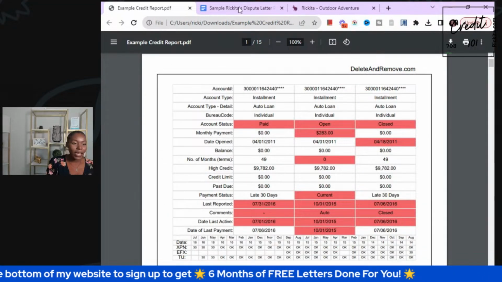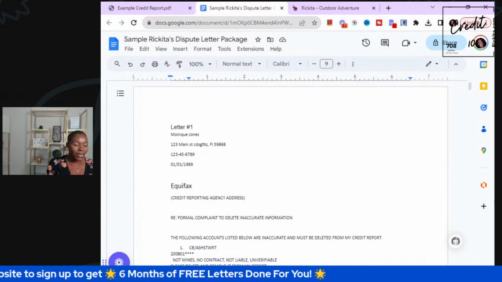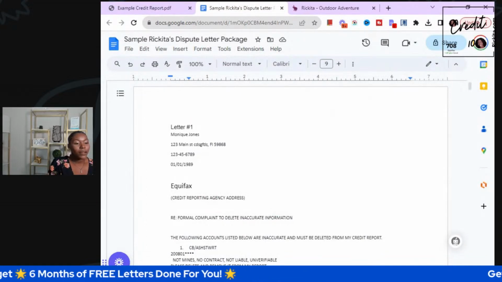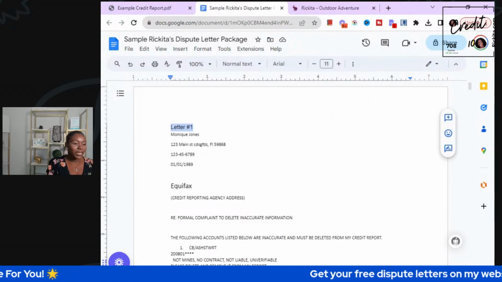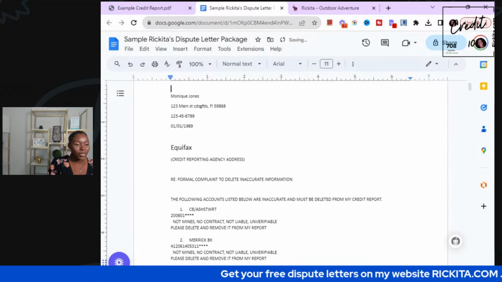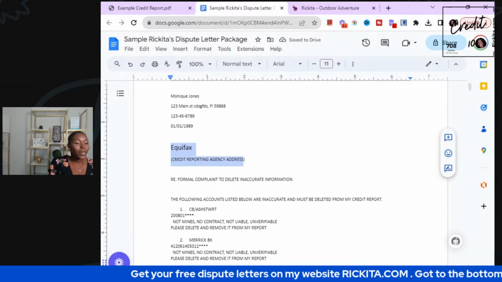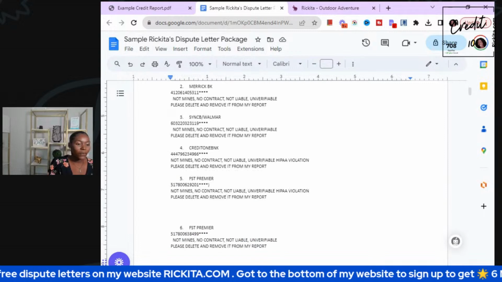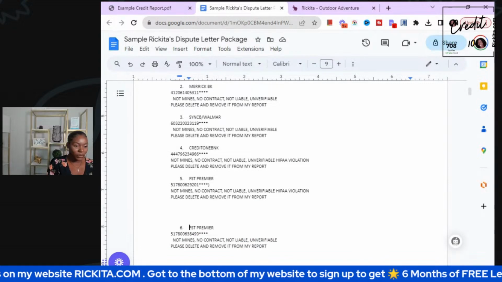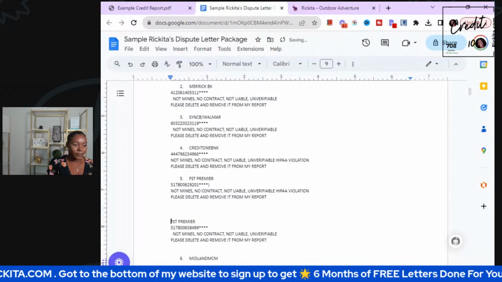So we got all of their negative information, right? So this is our letter. Let's go ahead and clean it up now. What we want to do is delete right here where it says letter number 1. We just wanted that so we could remember. We want to actually paste in Experian's address, Equifax's address right there. We want to clean this up too. Let's bring this up some.